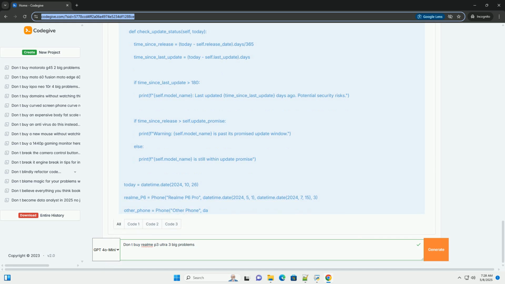Software optimization: software can also contribute to overheating. Poorly optimized apps or background processes can put unnecessary strain on the processor.